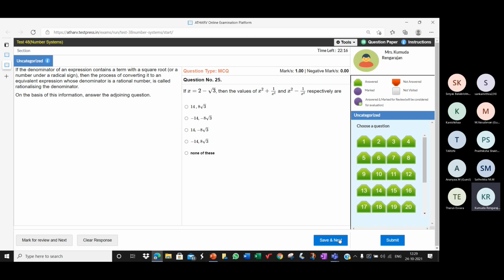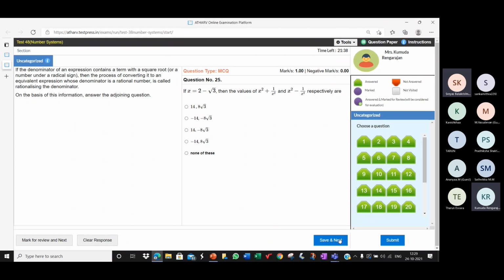I mentioned it, I'm sure, more than 3 times in the class. No, I'm unhappy. How do you find x square minus 1 by x square? Children, don't work. Please answer this question. How will you find the value of x square minus 1 by x square?